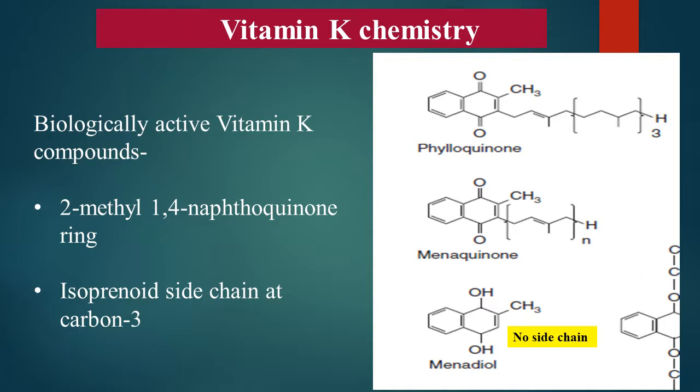Phylloquinone is obtained from plant sources. Menaquinone is synthesized by intestinal bacteria, or it is present in some animal diet in small amount. Menadione is a synthetic compound. Phylloquinone and menaquinone have differences in side chain at carbon number 3, while menadione has no side chain.